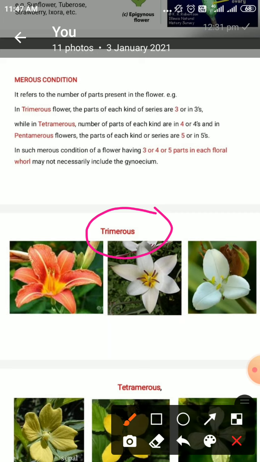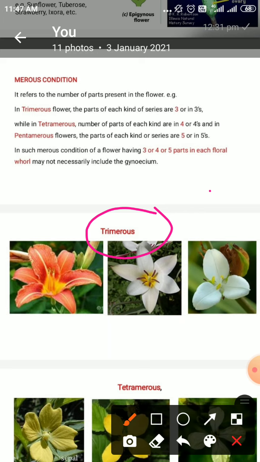Or in multiples of 3, there may be 3 sepals, 6 petals, 6 stamens, and 3 carpels. Such flowers are called trimerous.